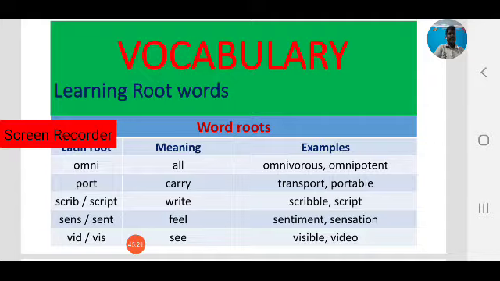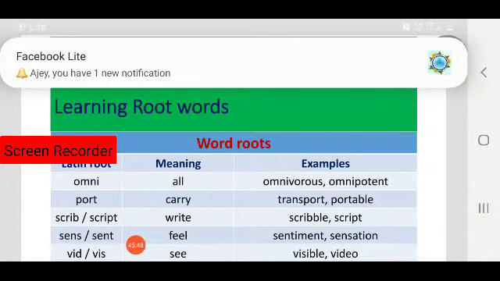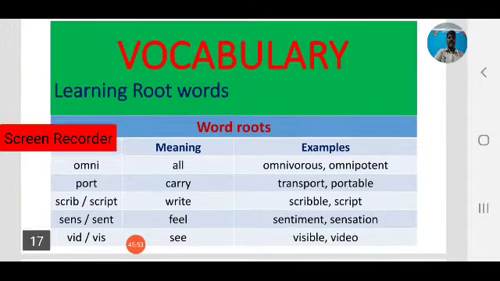Next, port, that is another Latin root, which means carry. From port, some other words are derived: transport, portable. Next, script or scrib, which means write. Scribble, script. Scribble means you write speedily. That is scribble.